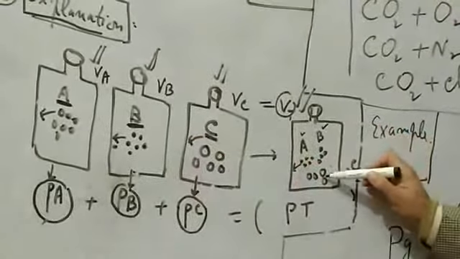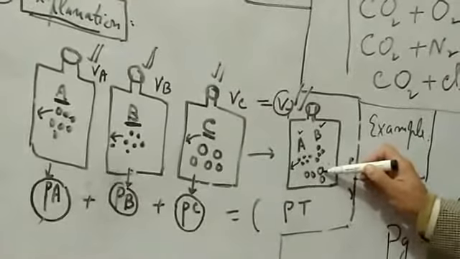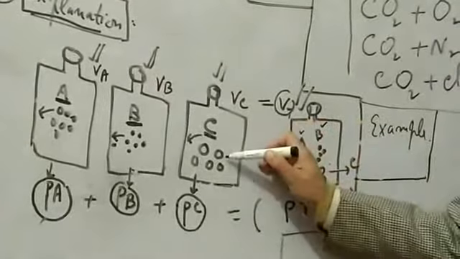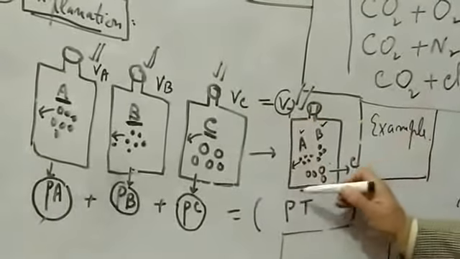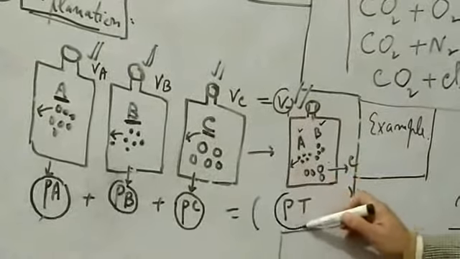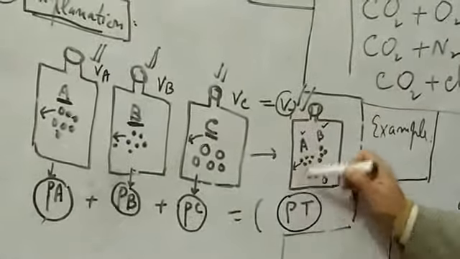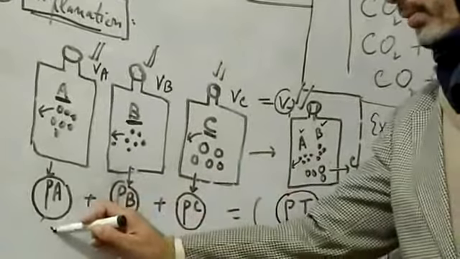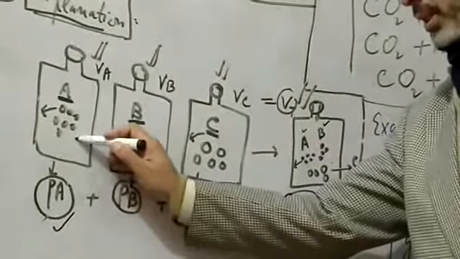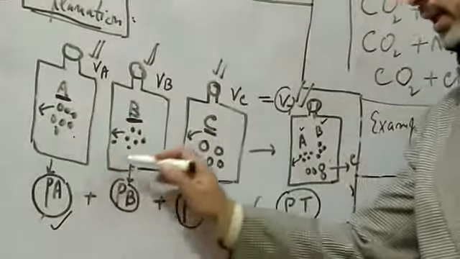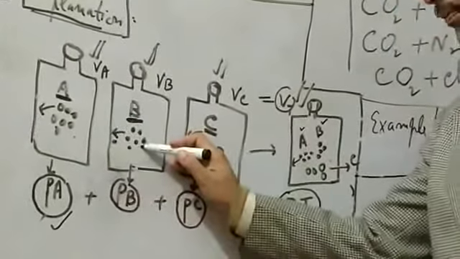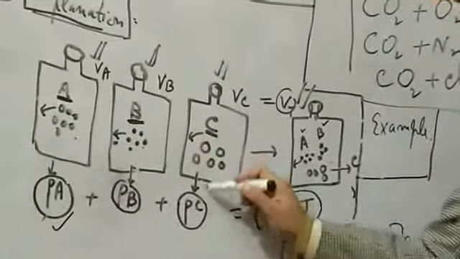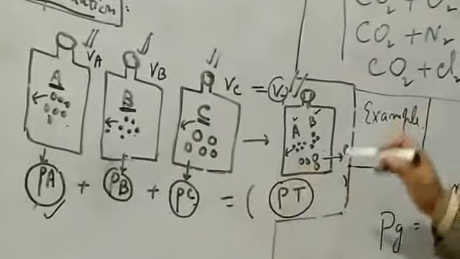And similarly, the molecules of C will also exert the same pressure as in the separate container. So here the total pressure of this mixture will be equal to the sum of partial pressure of gas A, the partial pressure of B, and the partial pressure of C.